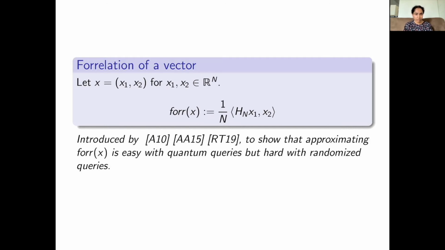The correlation function was first introduced by Aaronson, who showed that estimating the correlation of a vector is easy when you have quantum query access to the entries of the vector, but is difficult when you only have classical query access. The correlation function has thus already been used to separate quantum and classical in the query complexity world. We show a separation in the communication complexity world.